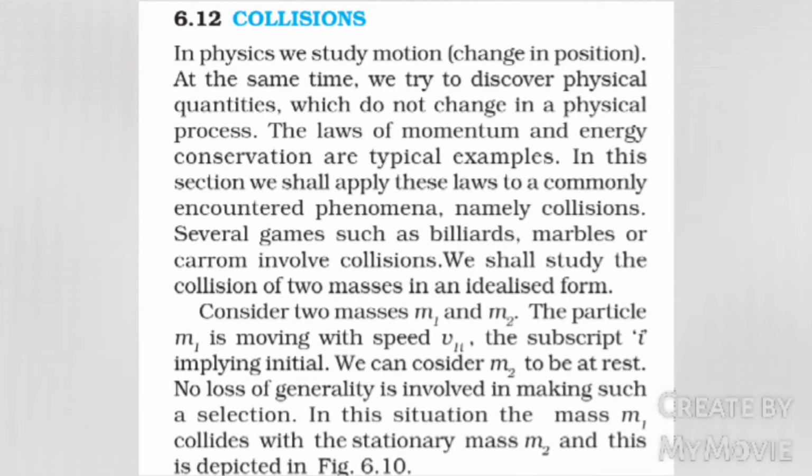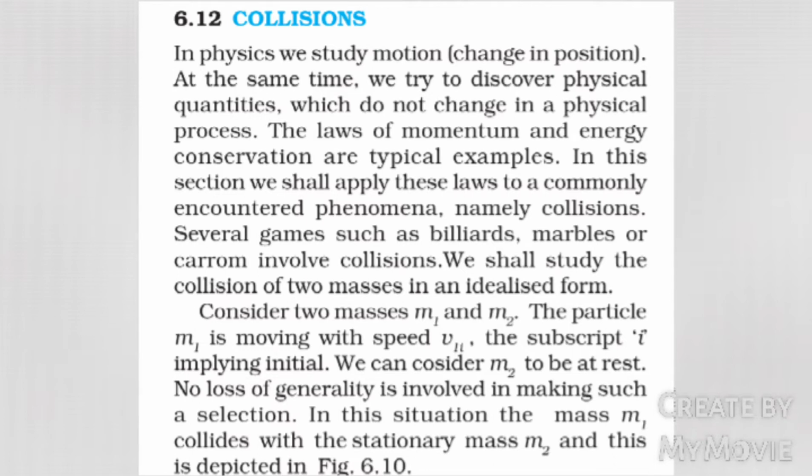Collisions. In physics, we study motion, that is, change in position. At the same time, we try to discover physical quantities which do not change in a physical process. The laws of momentum and energy conservation are typical examples. In this session, we shall apply these laws to commonly encountered phenomena, namely collisions.